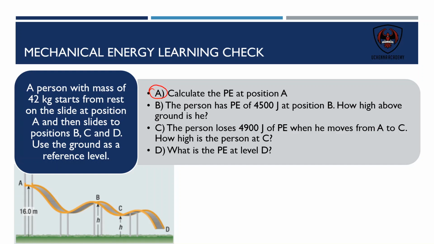That's what the first question asks. What is the potential energy at position A? So the potential energy formula that we just uncovered was mass times acceleration due to gravity times height. Mass is 42 kilograms. Acceleration due to gravity is 9.8 meters per second squared, and then the height is 16 meters. So all we have to do is just multiply these 3 together to come up with our number, and that will be, just going to use my calculator quick. So we've got 42 times 9.8 times 16, and that's going to end up being 6585.